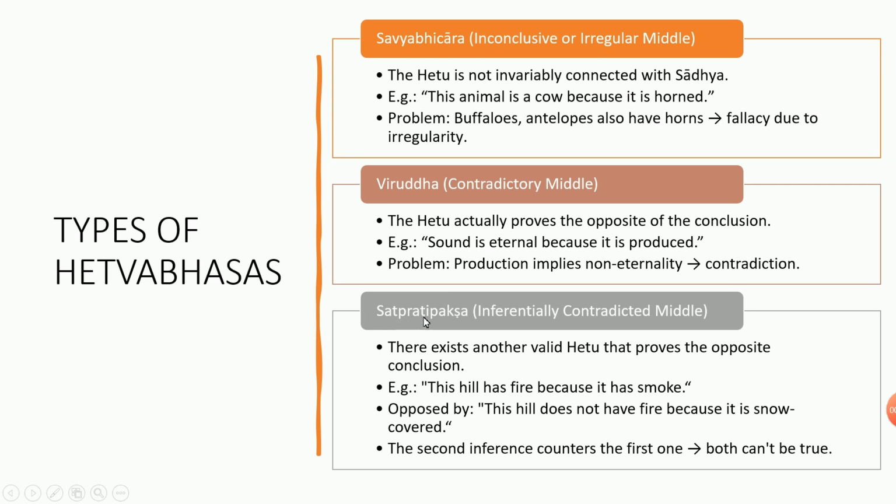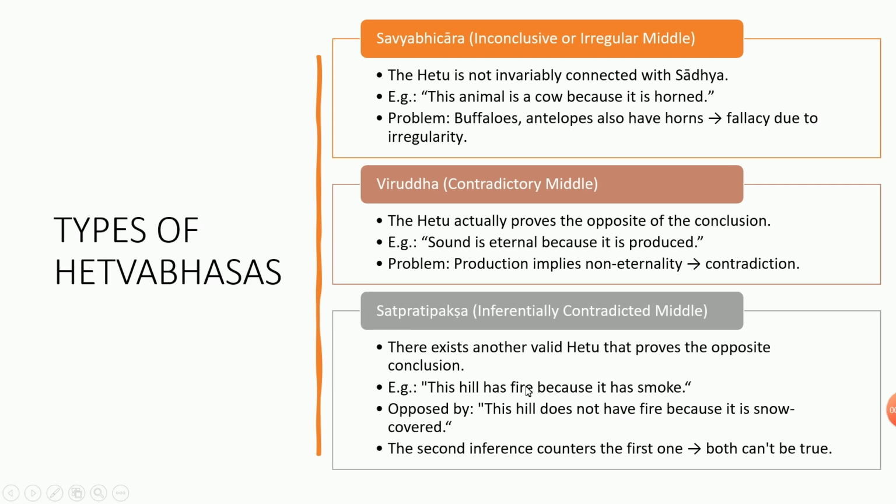Next is Satpratipaksha, that is inferentially contradicted middle. So there exists another valid Hetu that proves the opposite conclusion. So this hill has fire because it has smoke, but it is opposed by: this hill does not have fire because it is snow covered. So here we have two different statements.